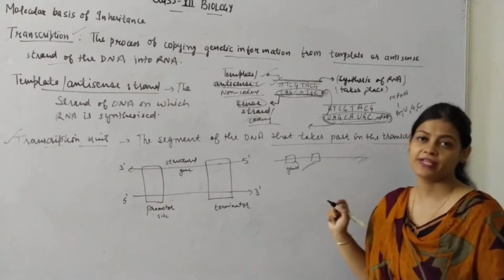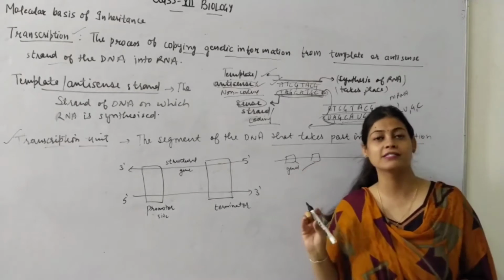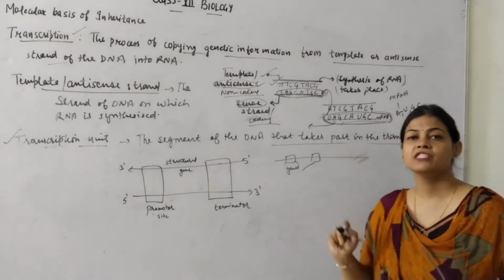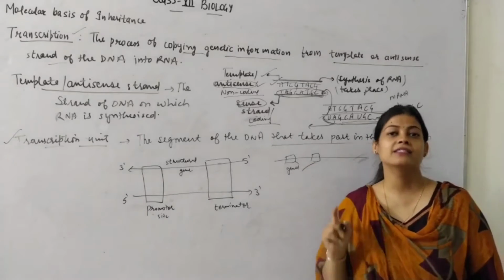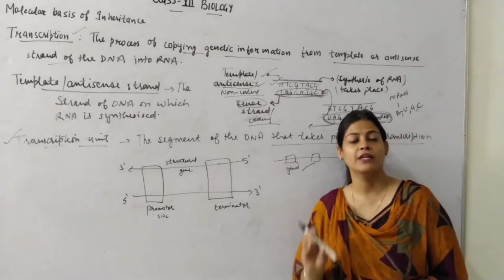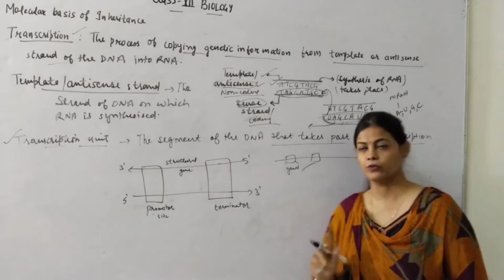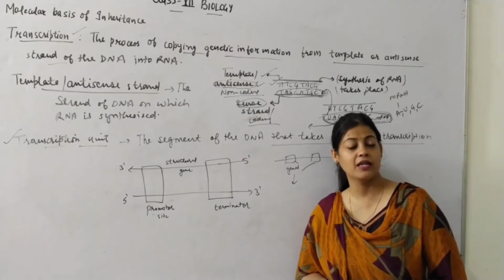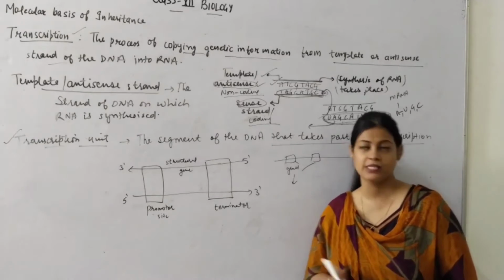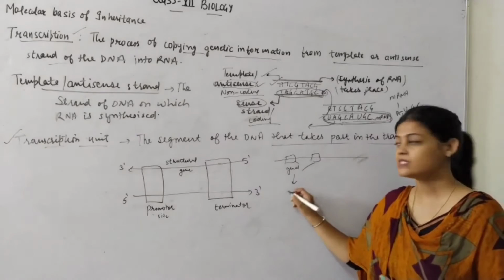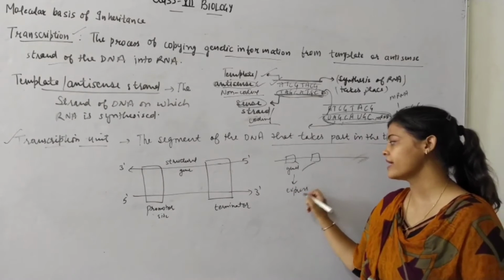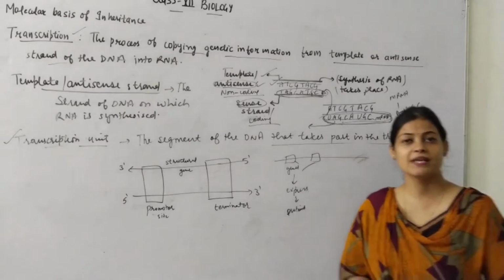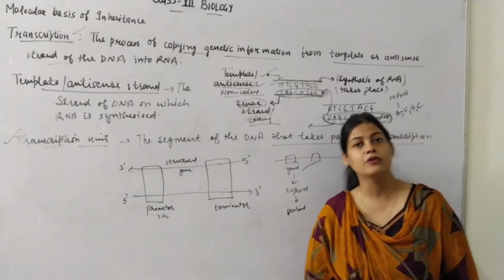there are genes present, because we have already discussed that a small unit of DNA is called gene. तो जो different genes present होती हैं इसके ऊपर, that is actually the main part of the DNA which will undergo transcription. Okay, because you know transcription is basically for the formation of mRNA, which will further synthesize the proteins, and these genes can express themselves only by synthesizing the proteins. Okay, they can express themselves only by synthesizing the proteins.